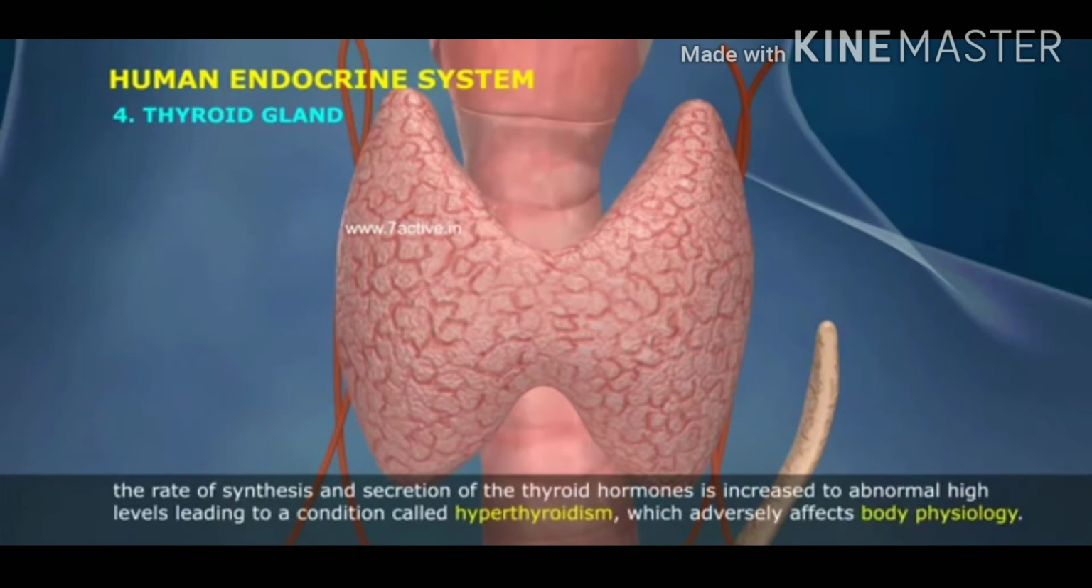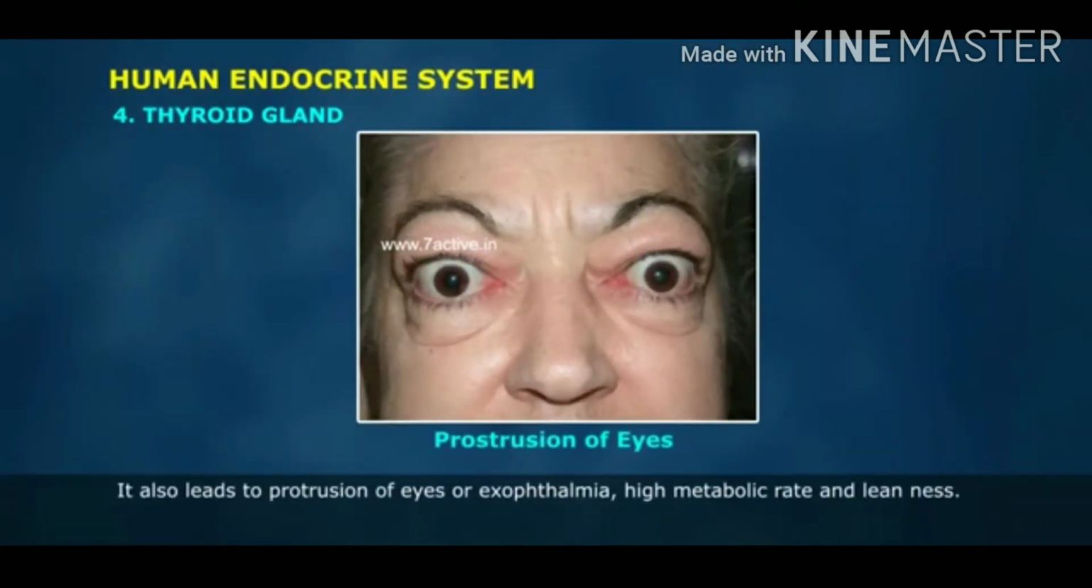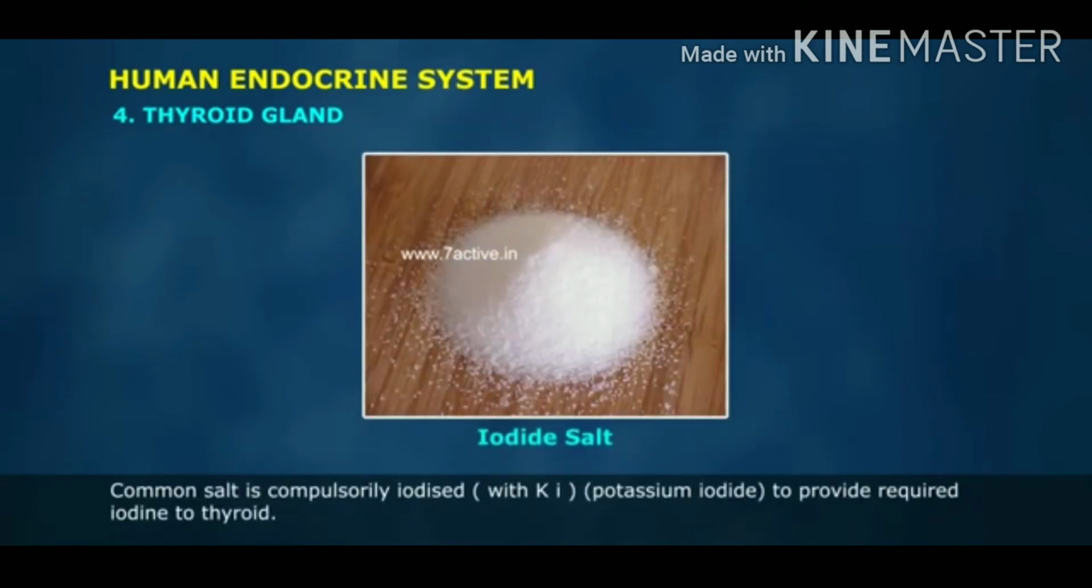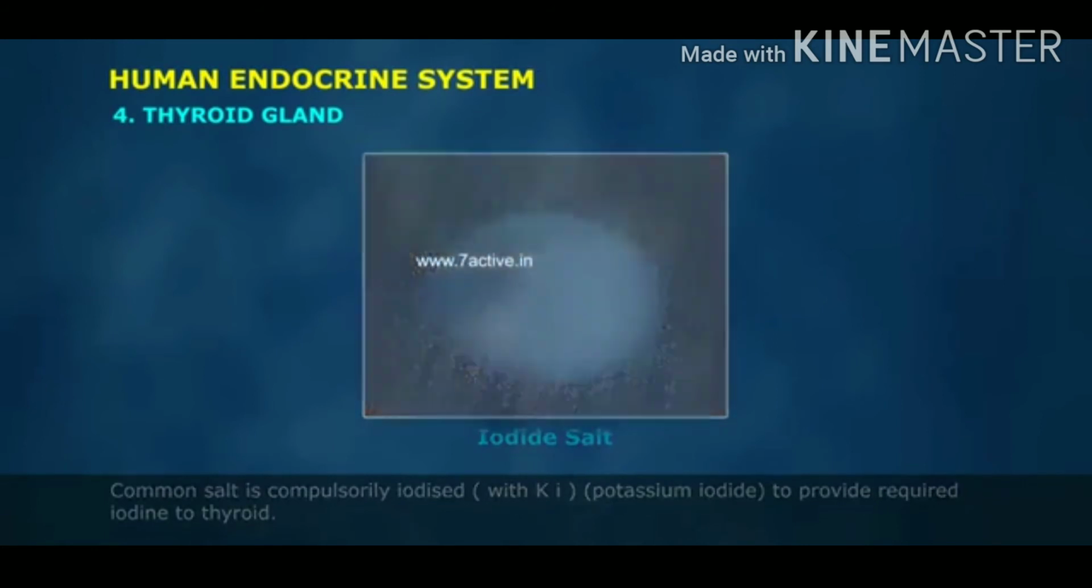Due to cancer of the thyroid gland or due to the development of nodules of the thyroid gland, the rate of synthesis and secretion of the thyroid hormones is increased to abnormally high levels, leading to a condition called hyperthyroidism, which adversely affects body physiology. It also leads to protrusion of the eyes or exophthalmia, high metabolic rate and leanness. Common salt is compulsorily iodized with KI, potassium iodide, to provide the required iodine to the thyroid.